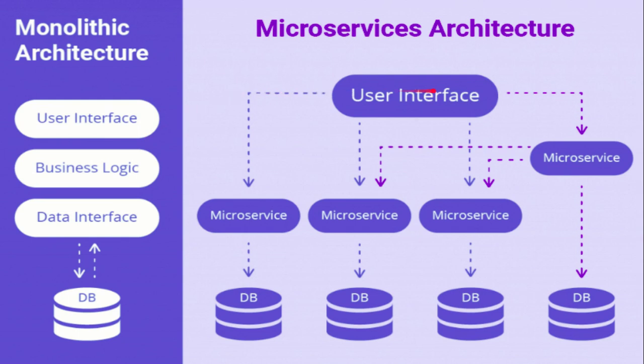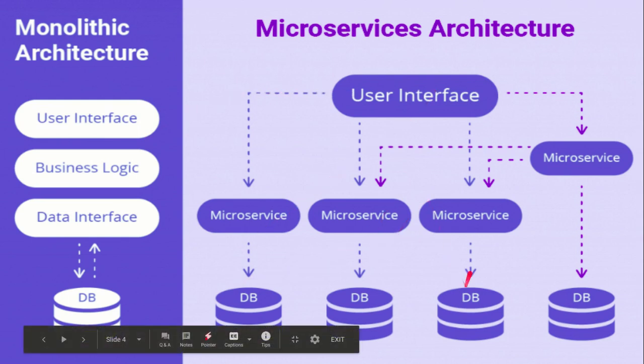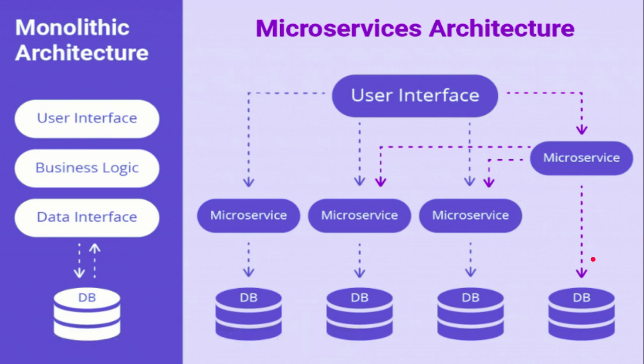Whereas in microservices, each microservice talks to a different DB. You distribute in such a way that there are four microservices, and they are separated, not monolithic. This gives a pretty clear understanding of the distribution for microservices architecture.